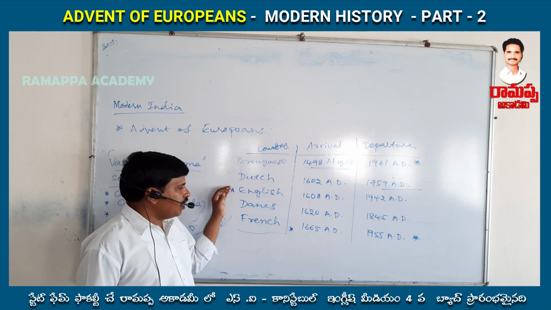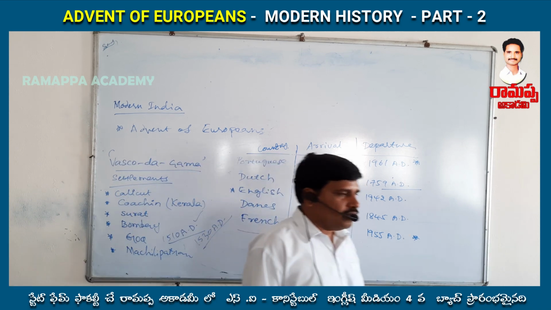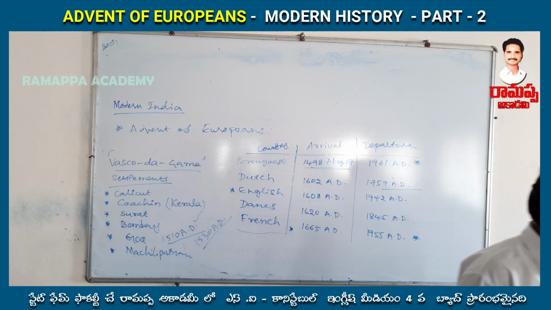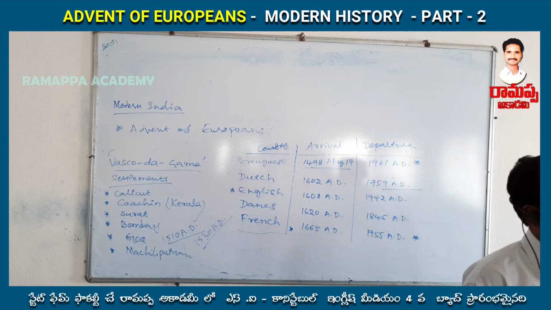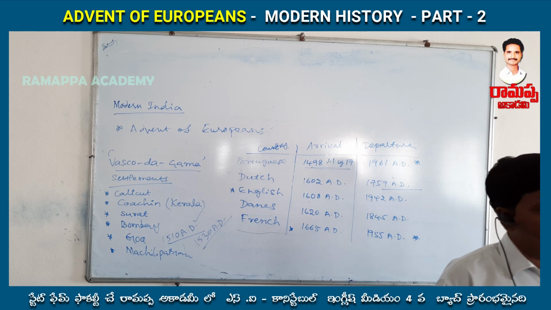The English, in 1599 AD, established the company with 200 members of English merchants and traders, simply named the East India Company.